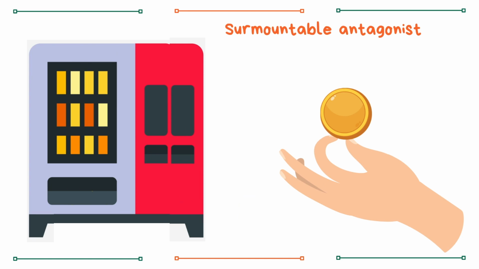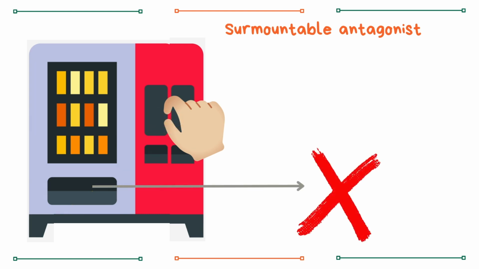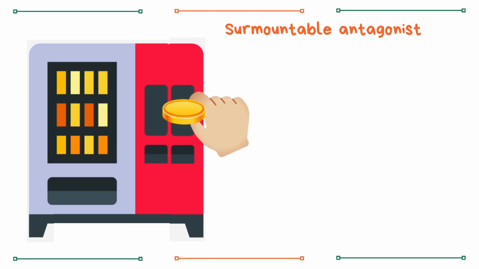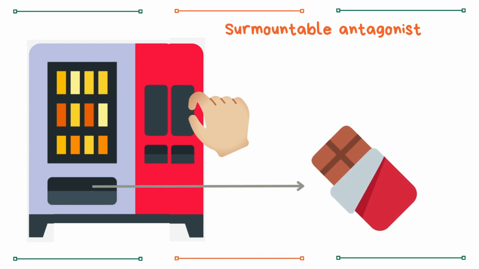When we use our vending machine as an analogy again, we can explain this really quickly. Let's say you want to buy a chocolate bar, but all of a sudden the vending machine has 2 slots for coins. This means that 1 coin won't be enough to buy the chocolate bar. You need to put in 2 coins to get it. In this case, the extra slot for the coins is caused by the surmountable antagonist, which causes a shift to the right for the dosage, or in this case the coins needed, to get the same effect.